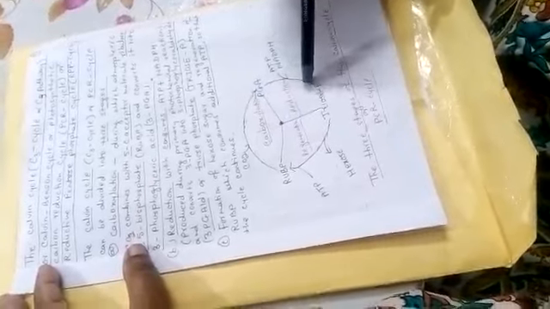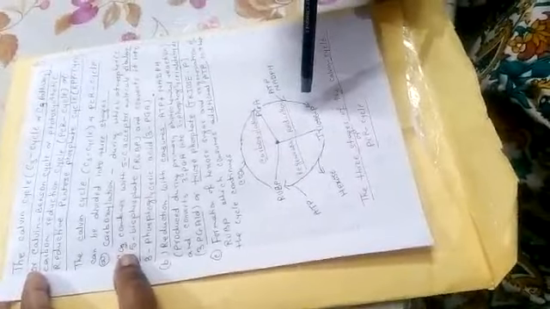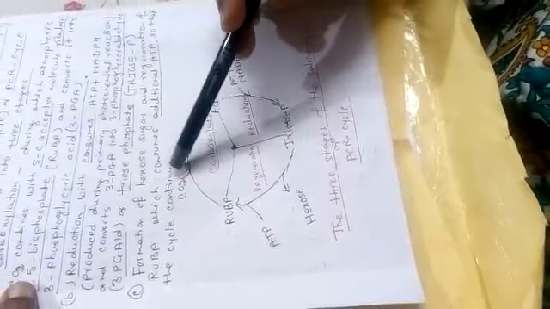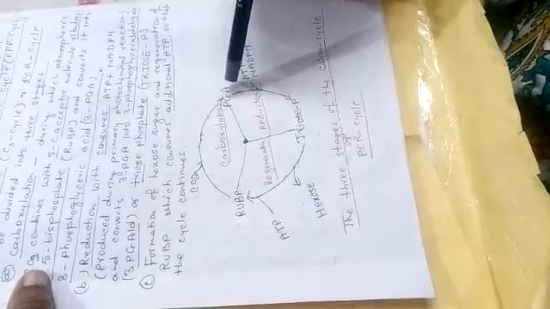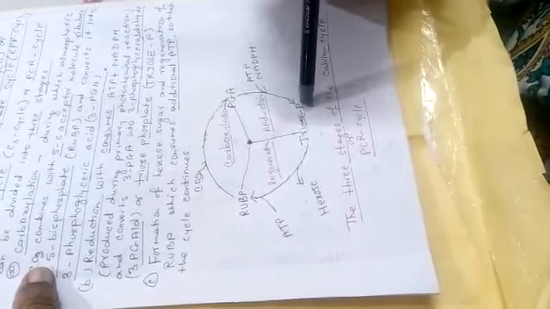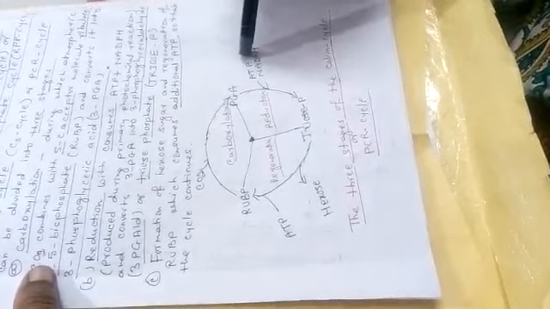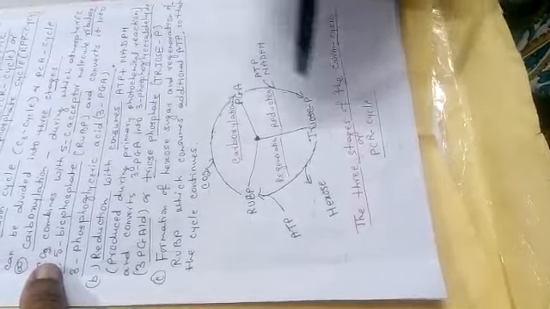And this is the outline structure of the three stages of the Calvin cycle. First is carboxylation, where carbon dioxide is attached, then phosphoglyceric acid forms, then this is converted into triose phosphate with the help of ATP and NADPH.